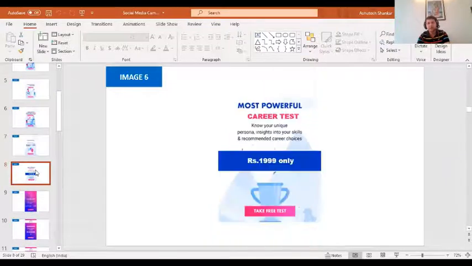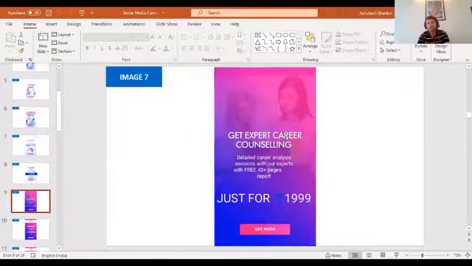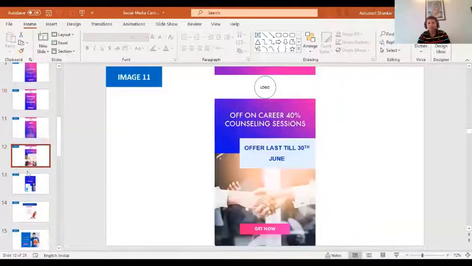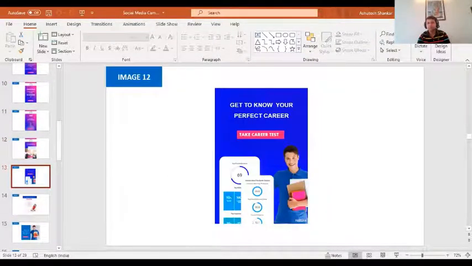So all these marketing materials are already present in your course. You go to the view notes section in the next step, download from there, and then you can change the price and all that. You can use this for your marketing purpose. So this marketing material is given there. The brochure is given, the social media campaign material is given.